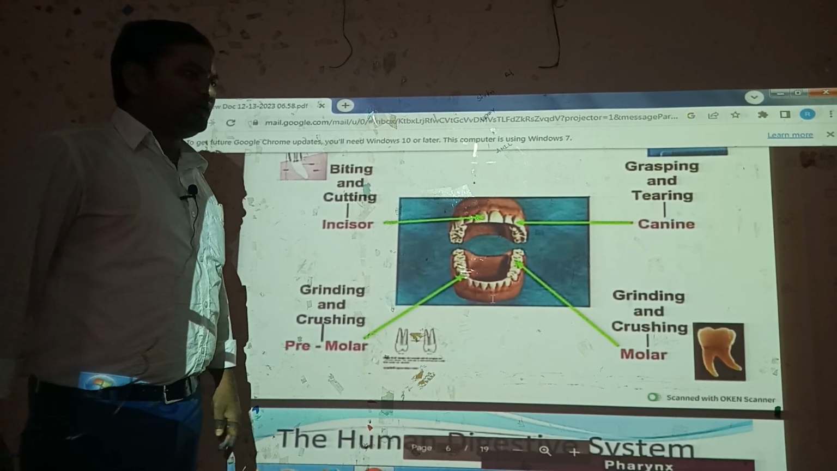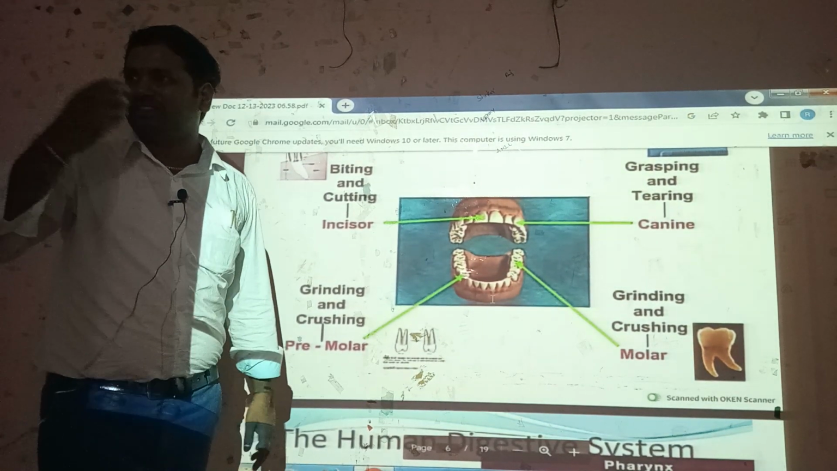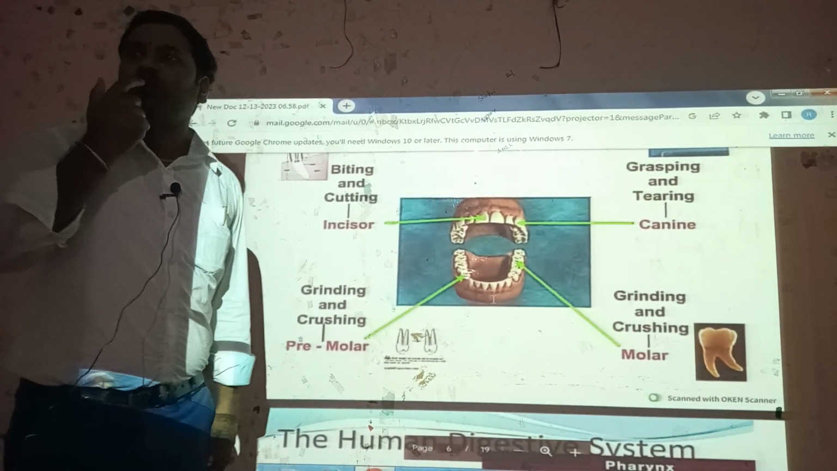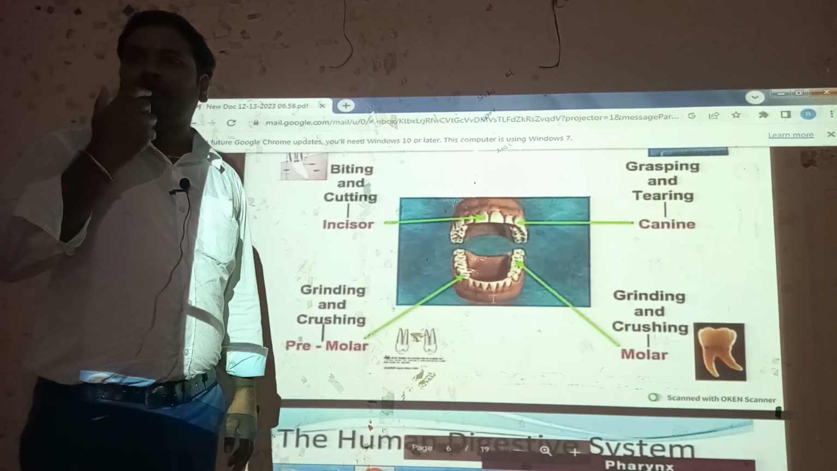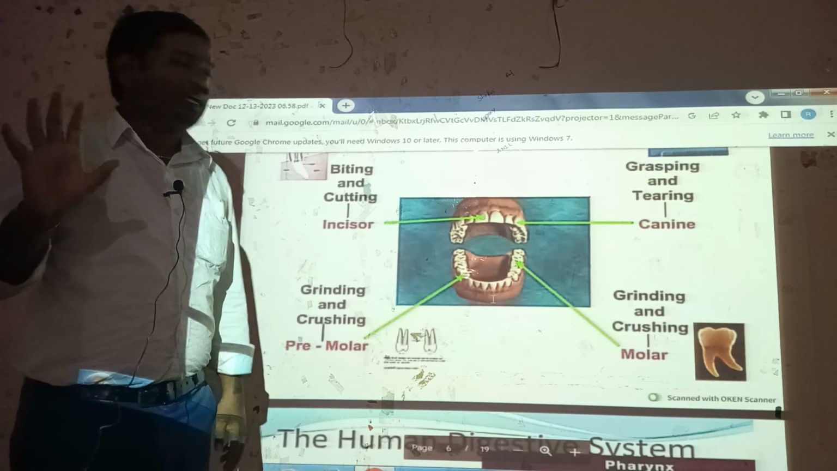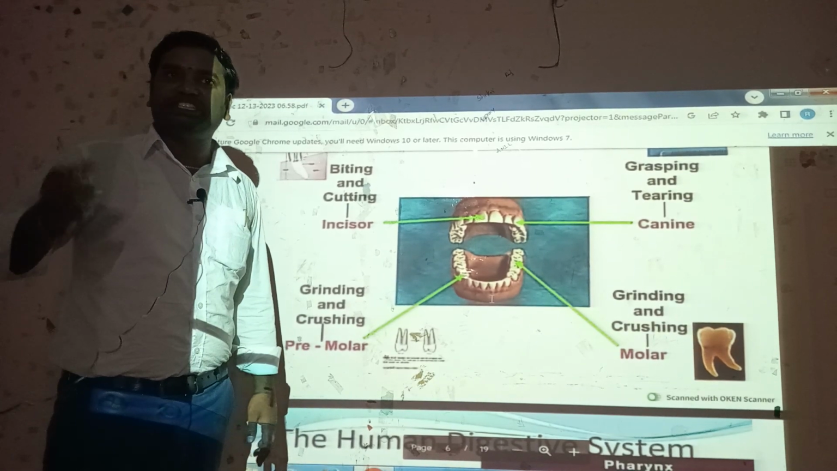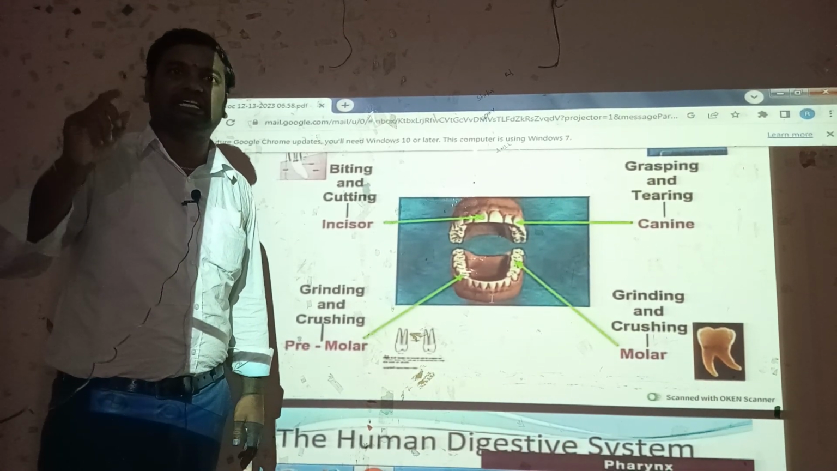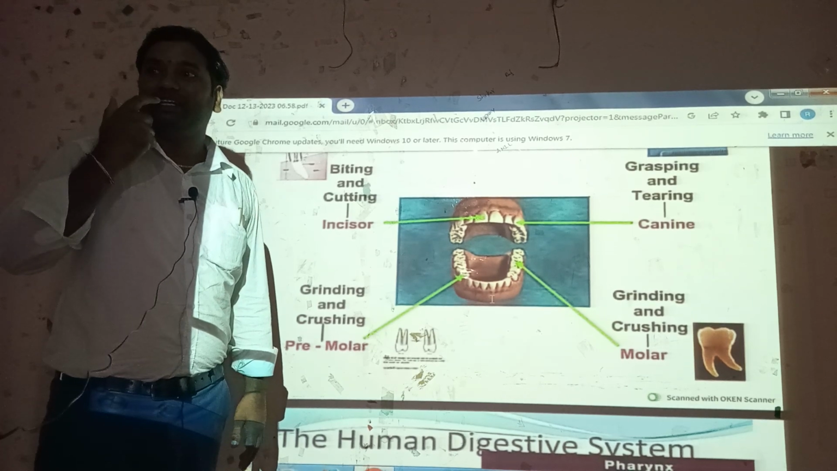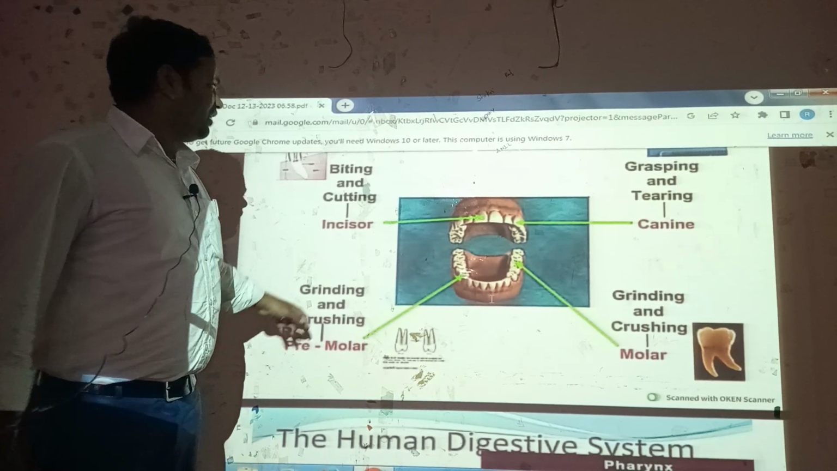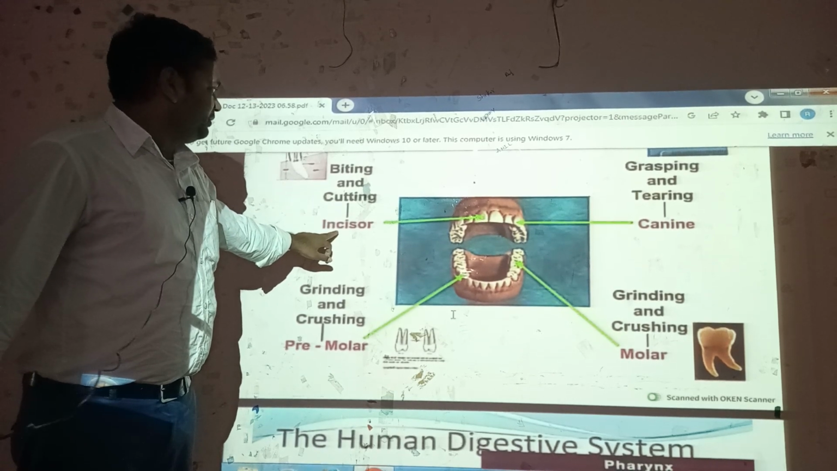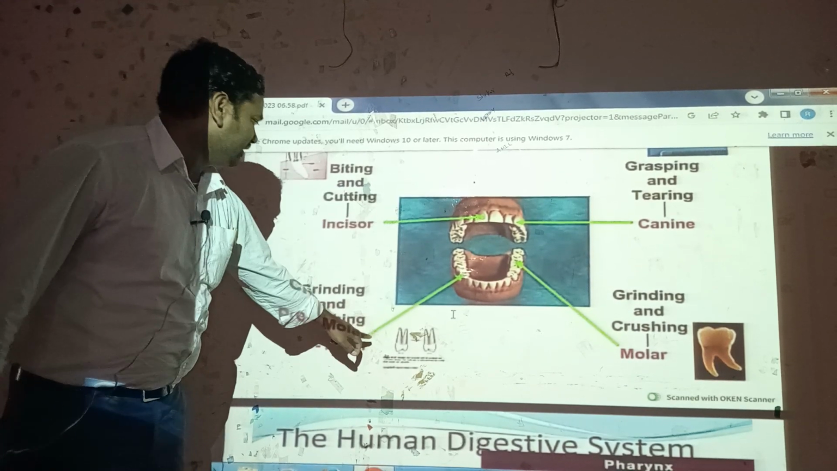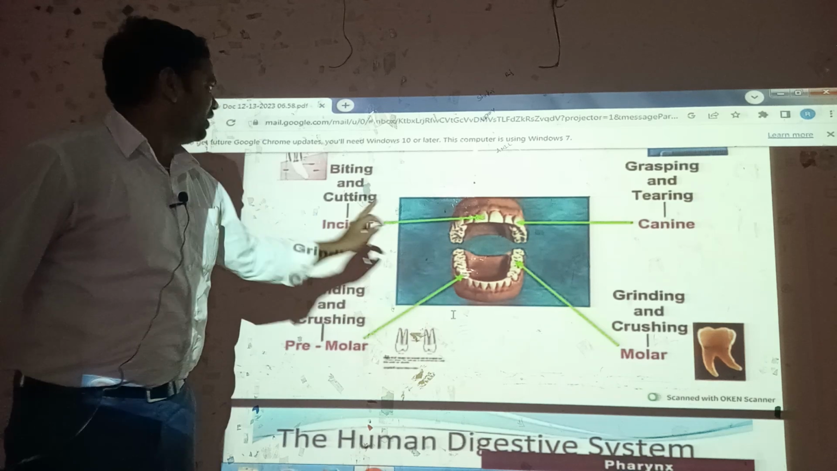Actually, a tooth has a crown, neck, and root structure. Teeth structure, crown structure. And after that, next one is crown, neck, root. In our human body, the very hard substance is called enamel. And totally, these are the four types of teeth: incisors, canines, and next one, premolar, molar.